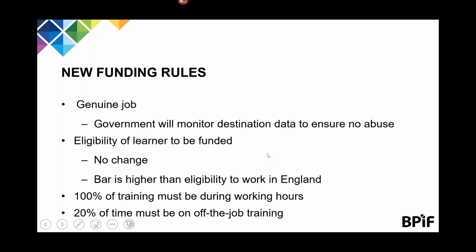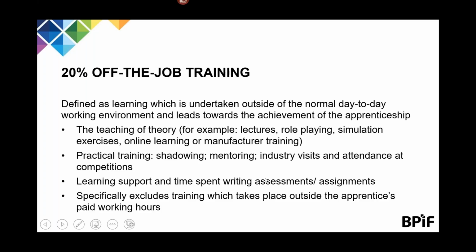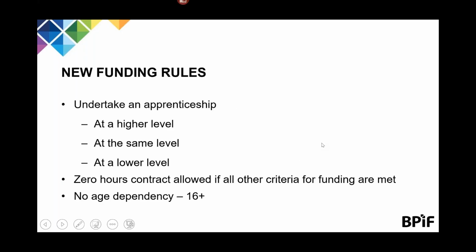100% of training must take place during normal working hours, and 20% of the apprentice's working time must be spent on off-the-job training. Looking at this, up to now it has been that 20% of training had to be off the job. So this is a big step change. It is the responsibility of the employer to provide evidence on this, but it can include things like teaching of